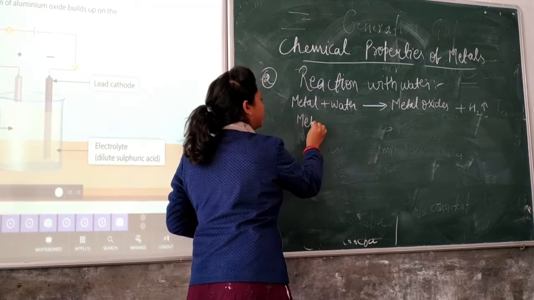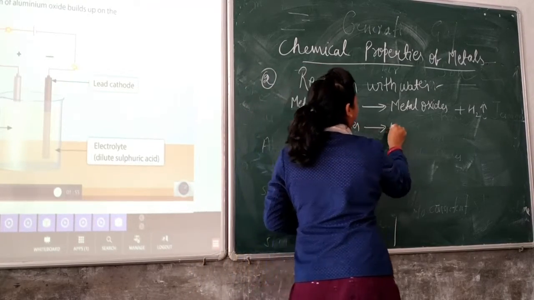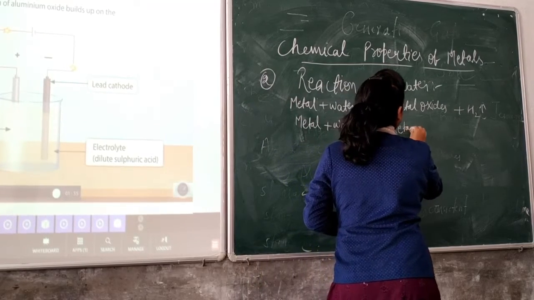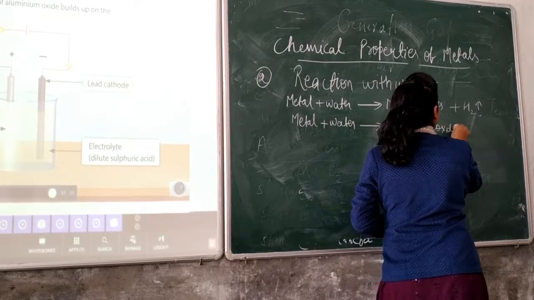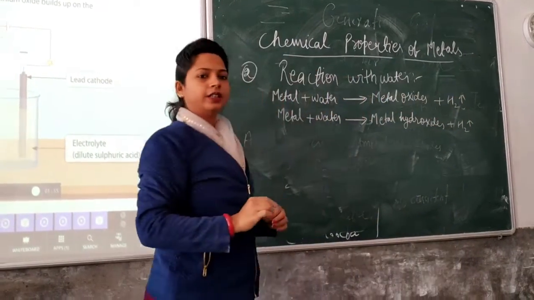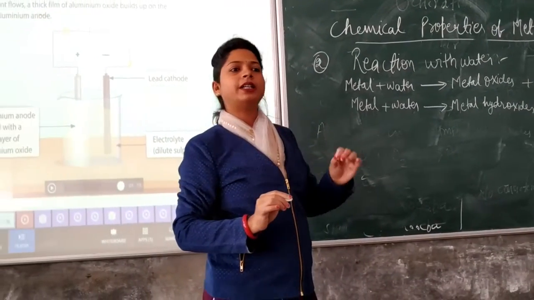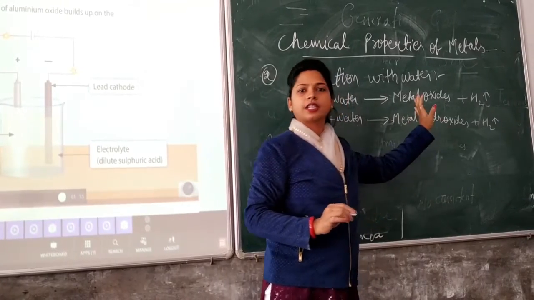Again, we will have certain metals that on reaction with water give metal hydroxides with the release of hydrogen. Clear? Maximum metals react with water to give us metal hydroxide.